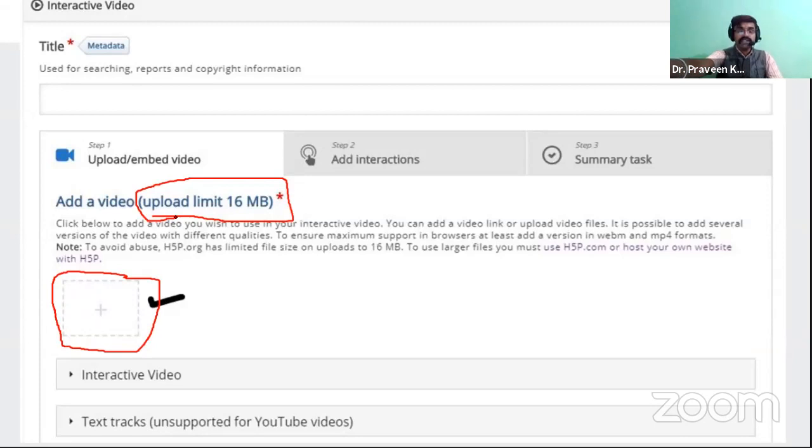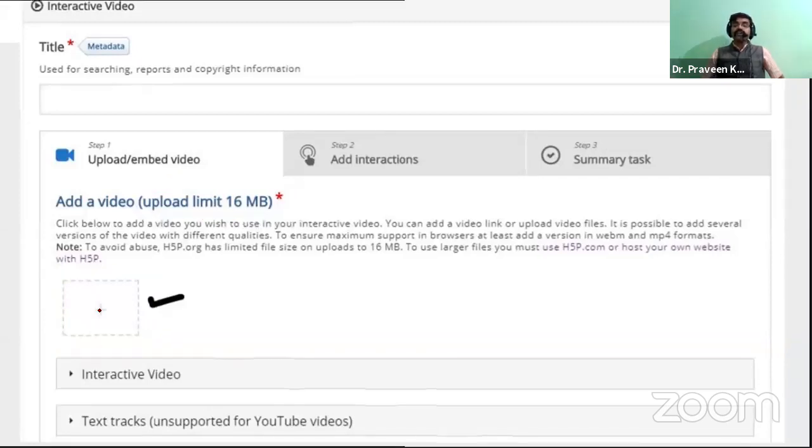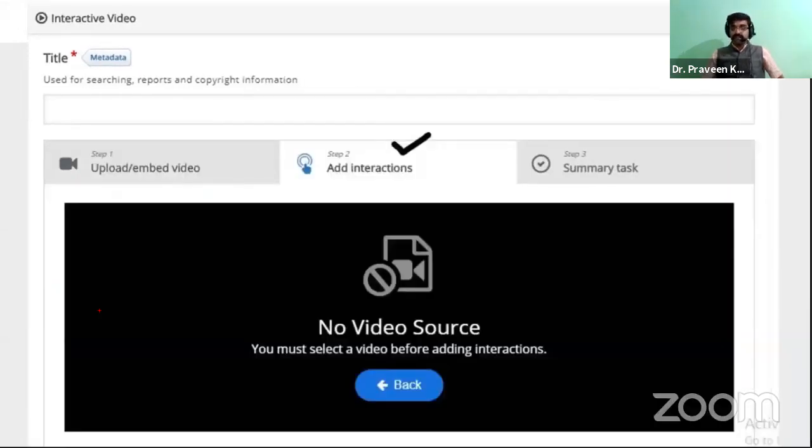Okay, but the one thing is you should select a below 16 MB video only. Okay, so that is the one thing. So when you have selected, just click on the plus button. It will ask you for three major pieces of information. The first one is upload the video. Then add the interaction, and then the summary of task. So the summary of the task is the final outcome of the student, how much they have scored in that video content.